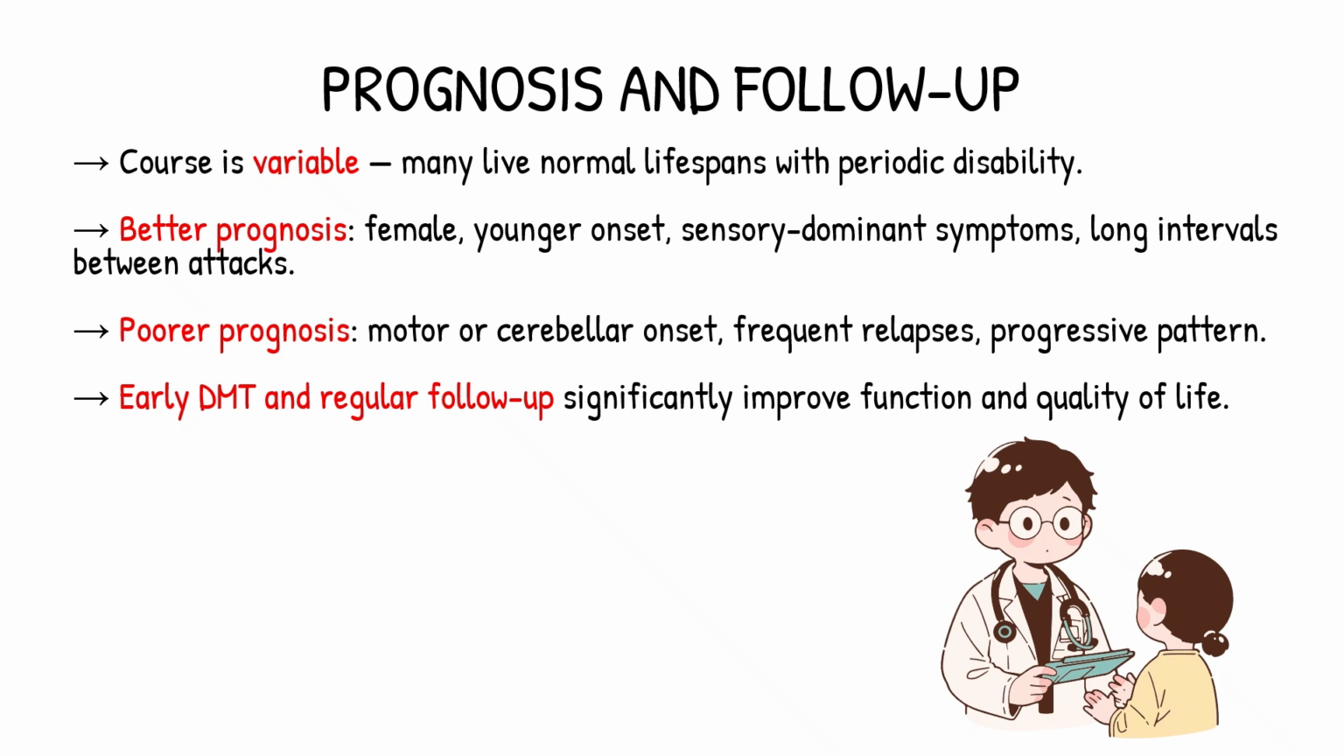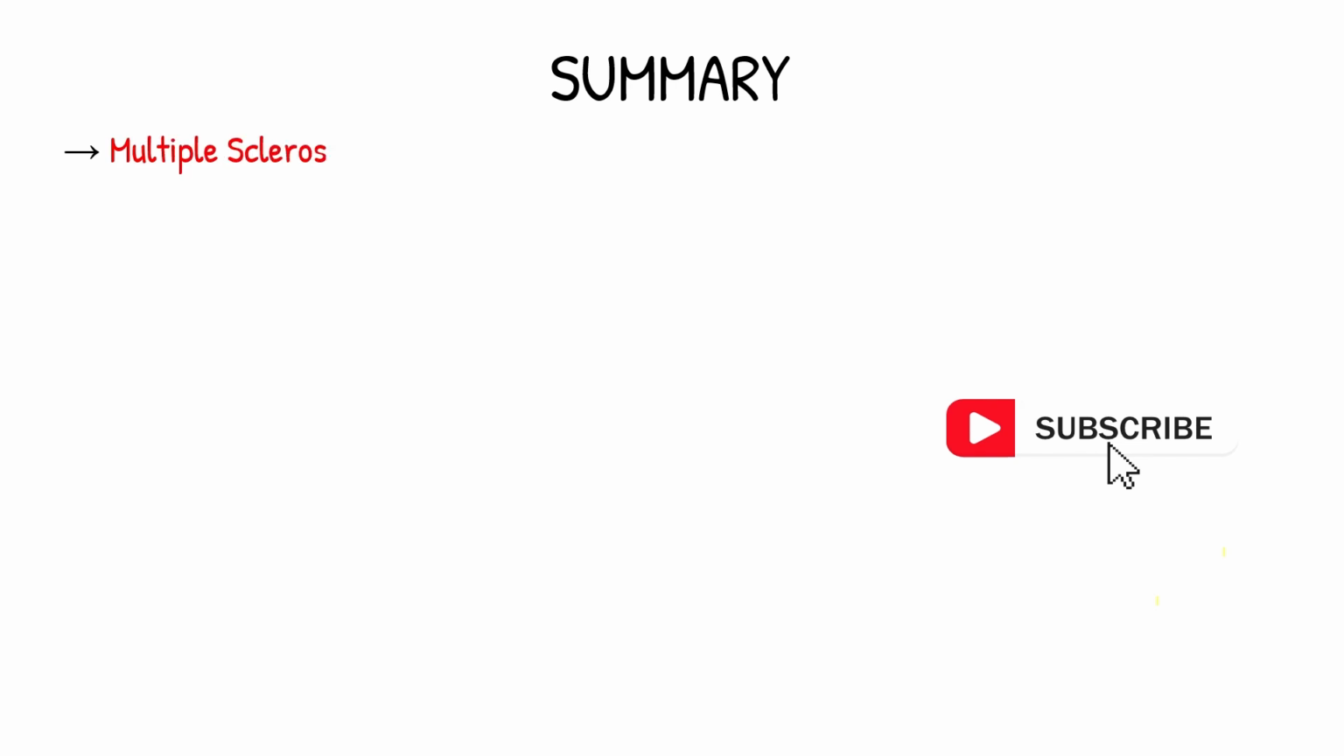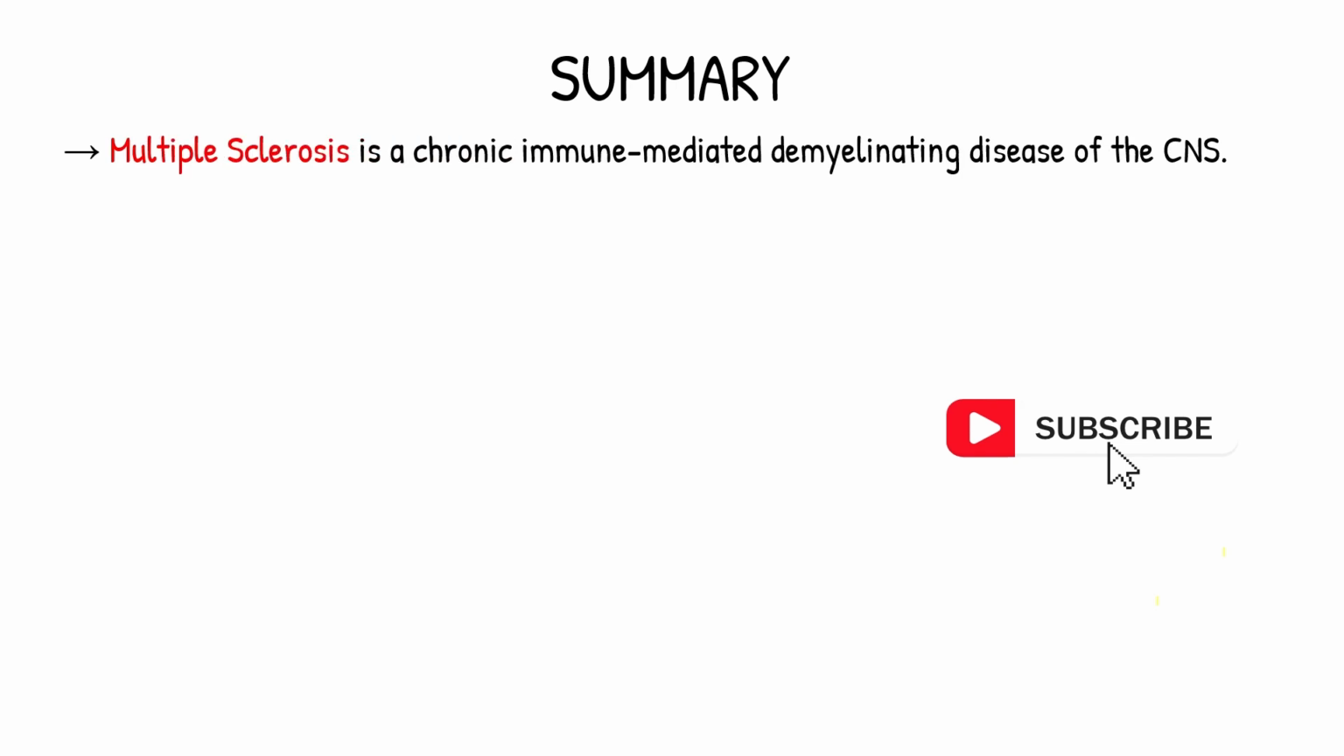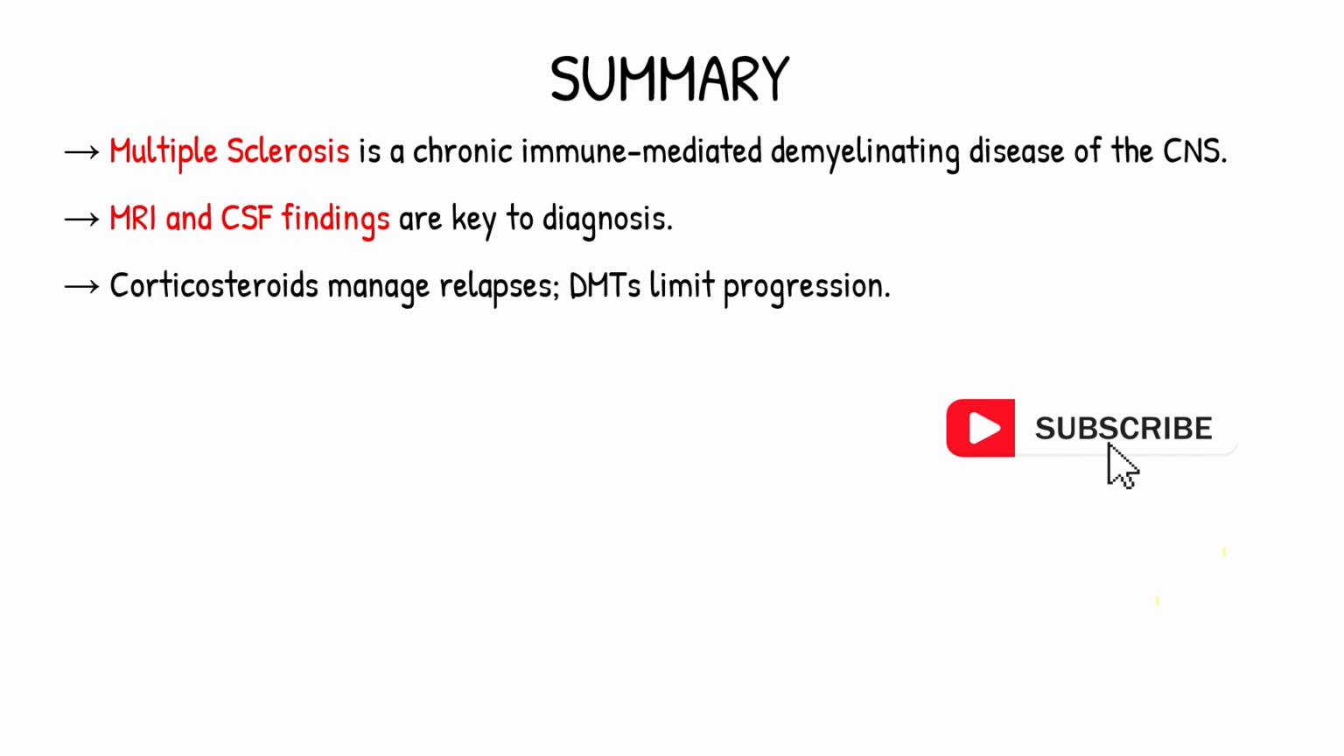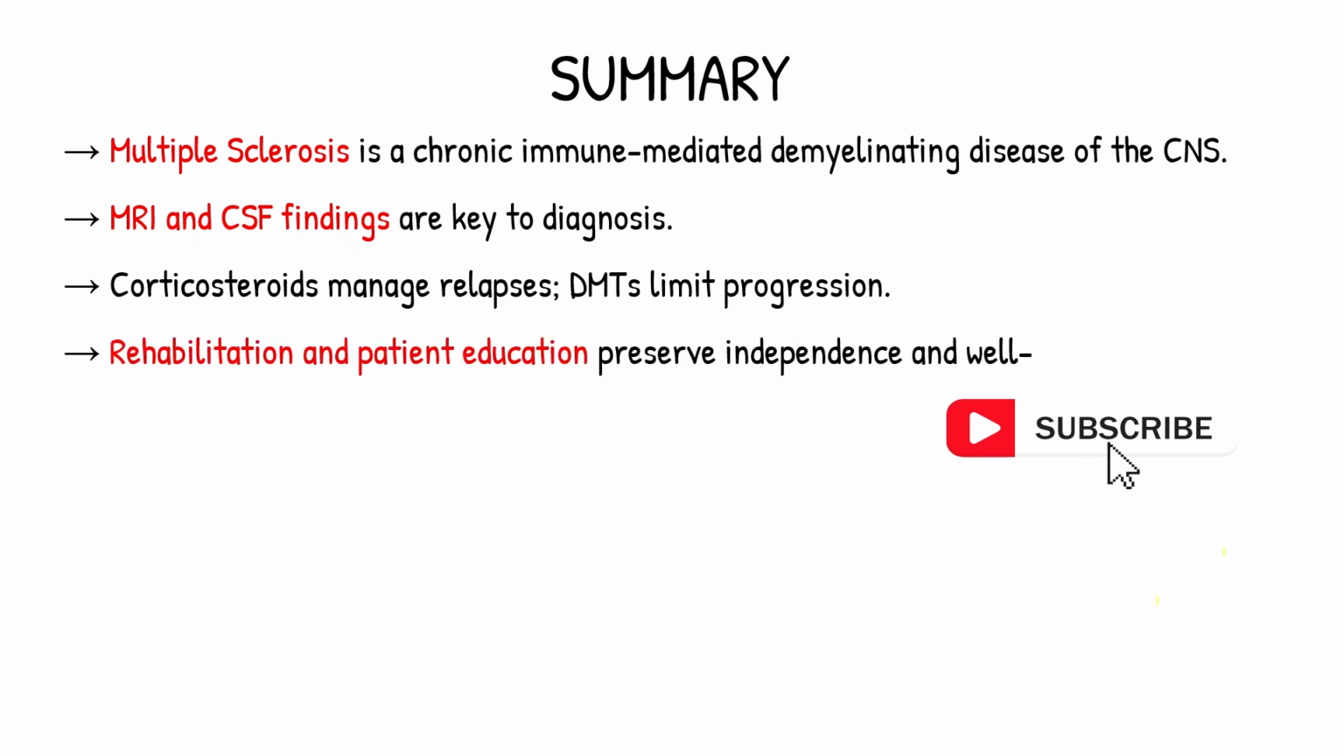Now, let's summarize everything we've covered. In summary, MS is a chronic autoimmune disease that damages the myelin in the central nervous system. MRI and spinal fluid findings are essential for diagnosis. Steroids manage relapses, and disease-modifying drugs slow the disease. Rehabilitation and good patient education help maintain independence and quality of life.